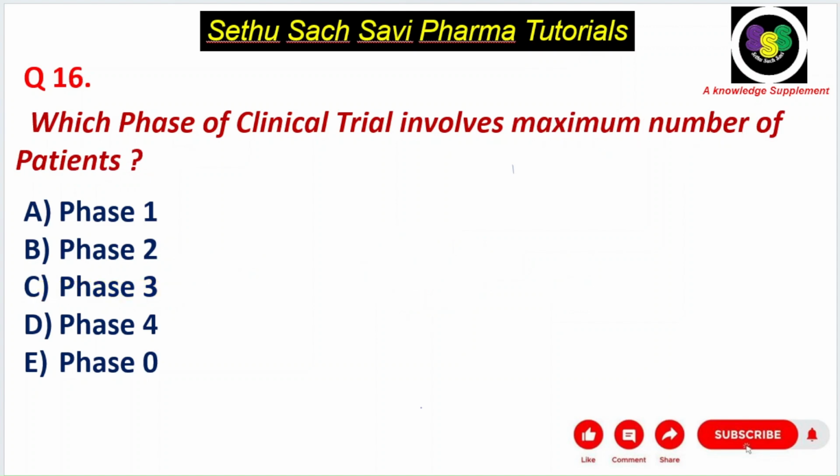Next question, which phase of clinical trial involves the maximum number of patients? Phase 1, 2, 3, 4, which involves the maximum number of patients? Yes, we have told that phase 4 is unlimited. So phase 4 involves the maximum number of patients.